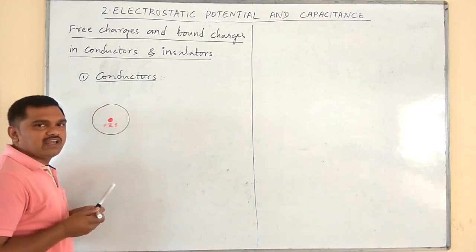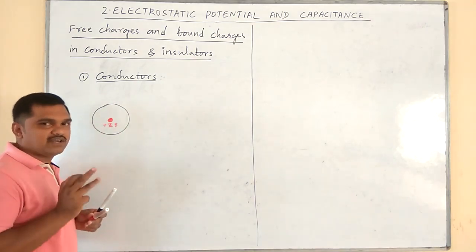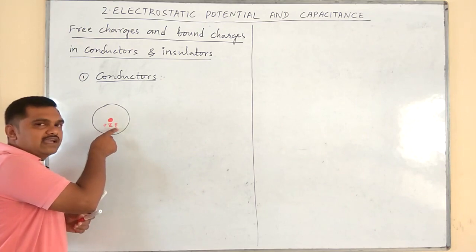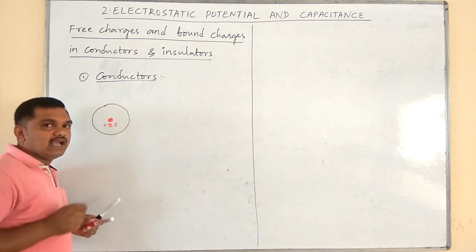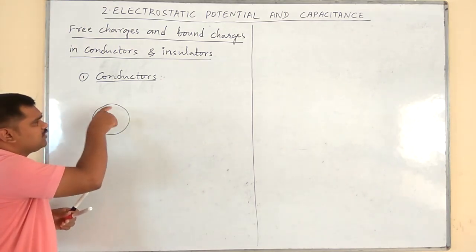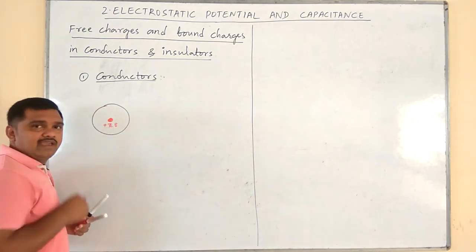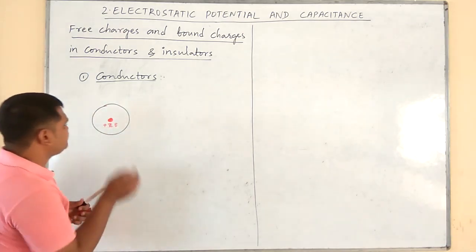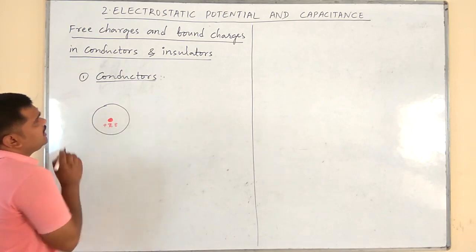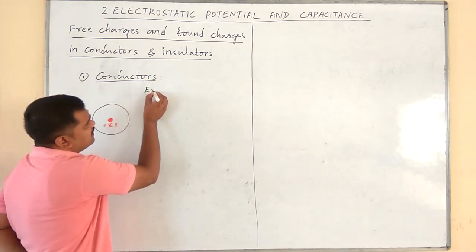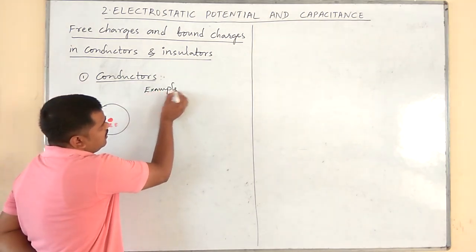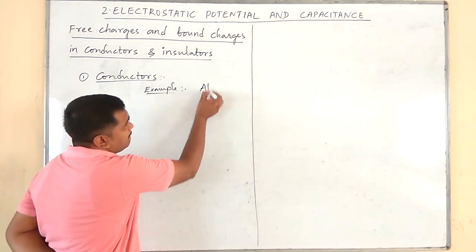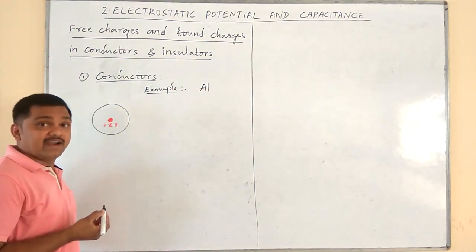Inside the nucleus we can expect only protons and neutrons. Therefore, I will take the proton charge as e. Around this nucleus, electrons are revolving. Now, let me take the example of aluminium, which is a good conductor.